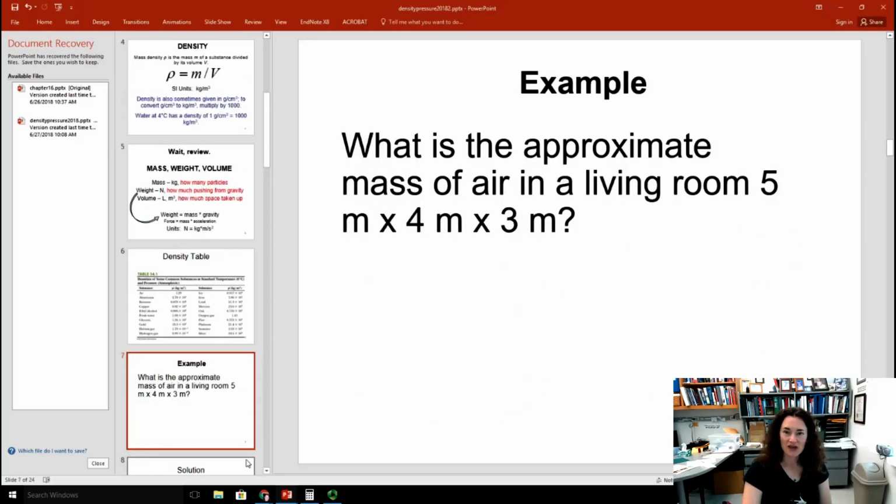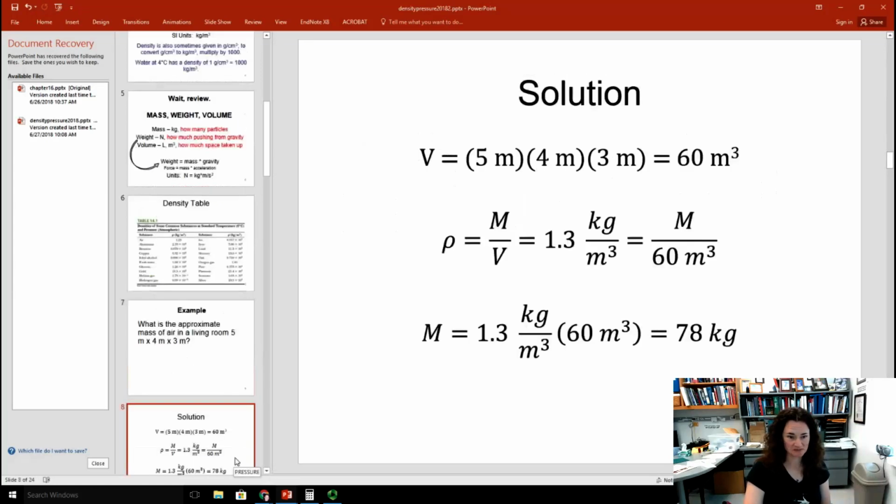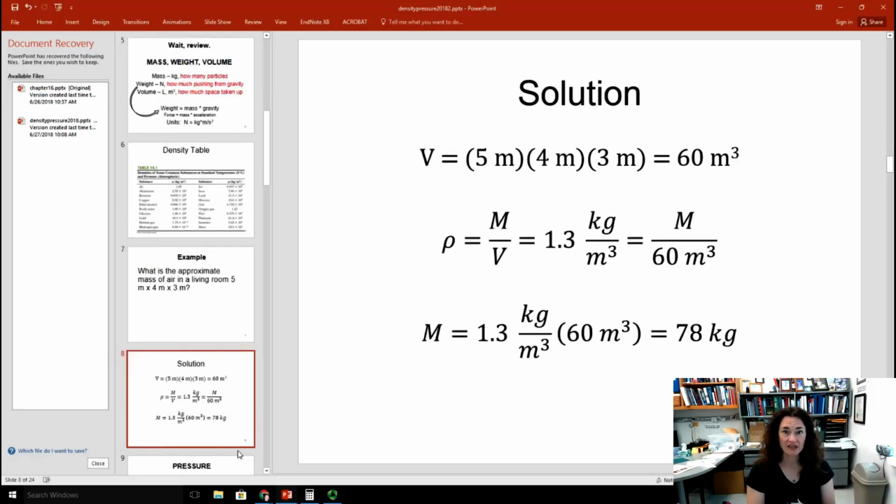Okay, so let's do a simple calculation and example problem. What's the approximate mass of air in a living room? That would be 5 meters by 4 meters by 3 meters. So this is a rectangular solid living room. So let's do that calculation. The volume would be the 5 meters times the 4 meters times the 3 meters.